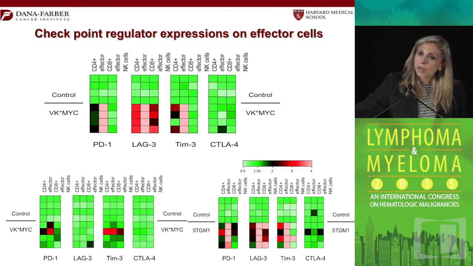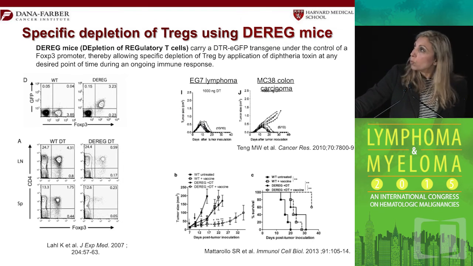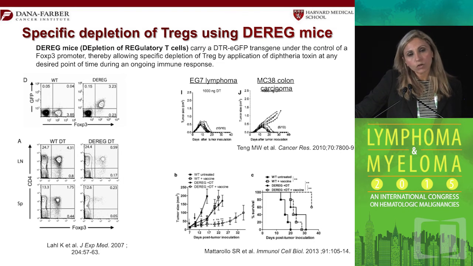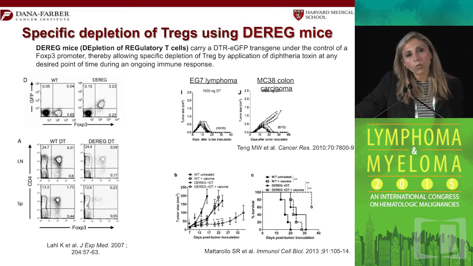Now, we also looked at the other immune cells, the NK cells, the T suppressors, and other cells, and tried to find what changes are occurring in them. Now, to prove that Tregs are essential for regulation of myeloma, we used another knockout mouse model, and here this is regulated by diphtheria toxin, so you can specifically knock out the Tregs at different time points with diphtheria toxin and ask the question, will that prevent progression of myeloma?